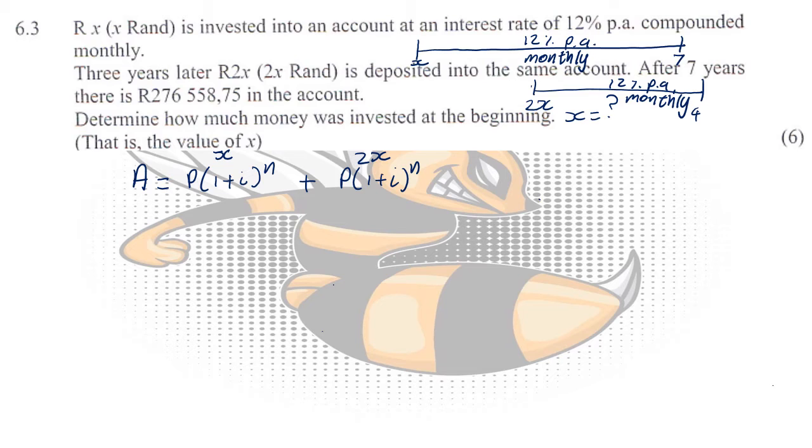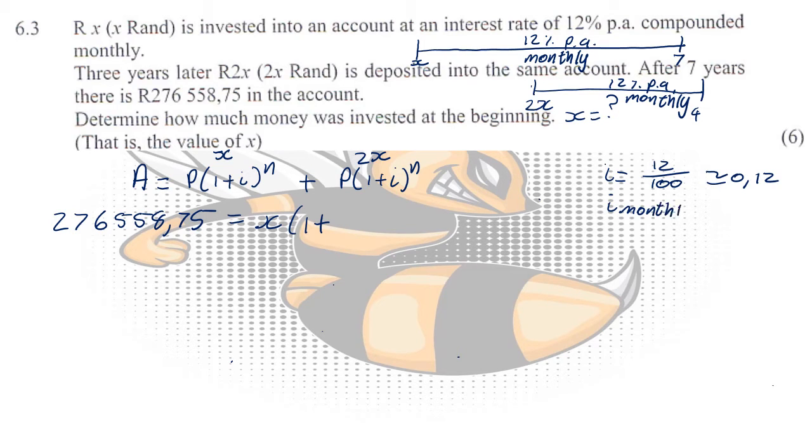Now if we fill in all this information, the final amount would be 276,558.75, and for this first half, our starting amount was X times 1 plus our interest rate. The interest rate was 12% per annum compounded monthly, so i would be 12 over 100, which gives me 0.12, and then your i for monthly would just be 0.12 divided by 12.